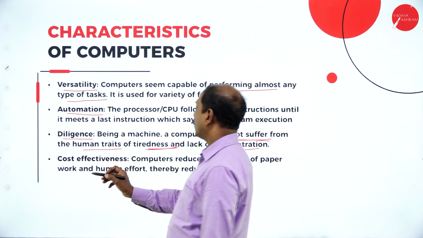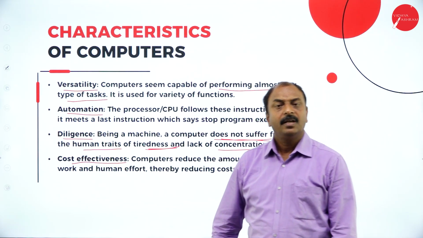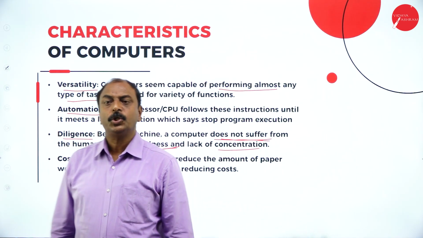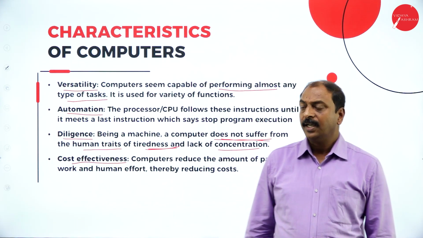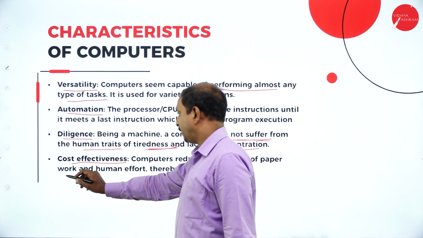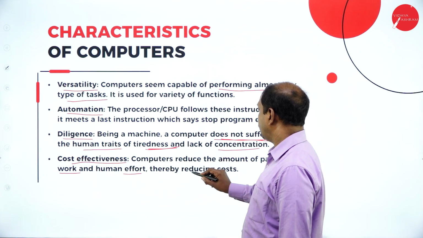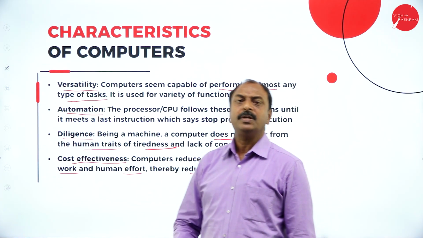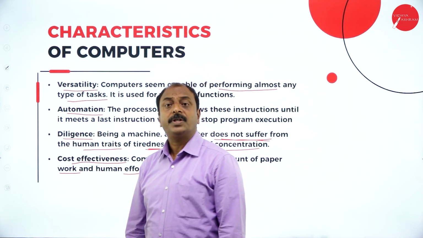Next one is cost effectiveness. The meaning here is, compared to human beings, the computer reduces the amount of paperwork and human effort, so it reduces the cost. Normally we say that one computer can do the job of 10 people.